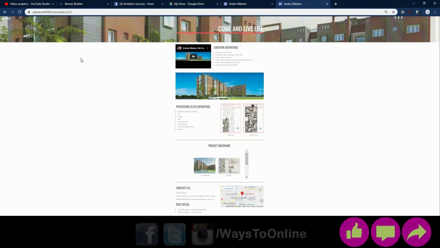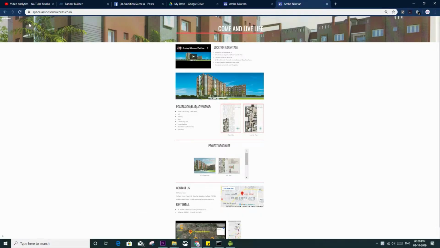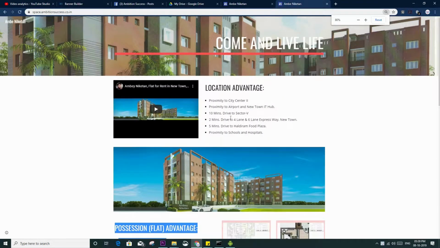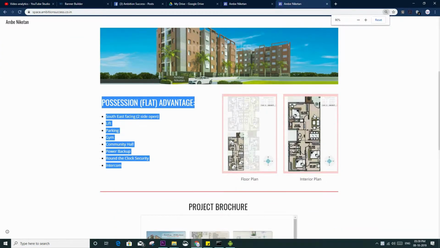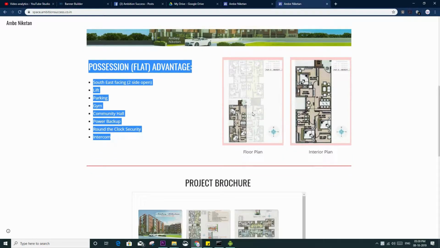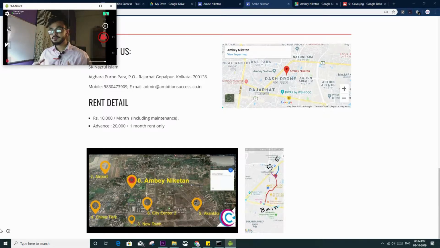So this is a real property website, where I have this banner image, then a YouTube video, location advantages, then another image, then the flat advantages, and the floor plan. Now I am increasing the zoom a little bit. You will see that this is the floor plan, and this is also the floor plan of the particular flat. So this is how you can customize the website, which is sometimes not available. Now I will show how to create this.